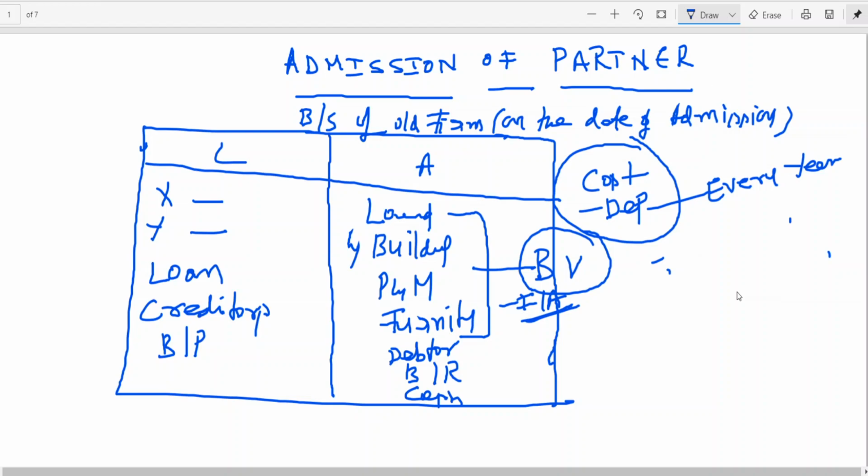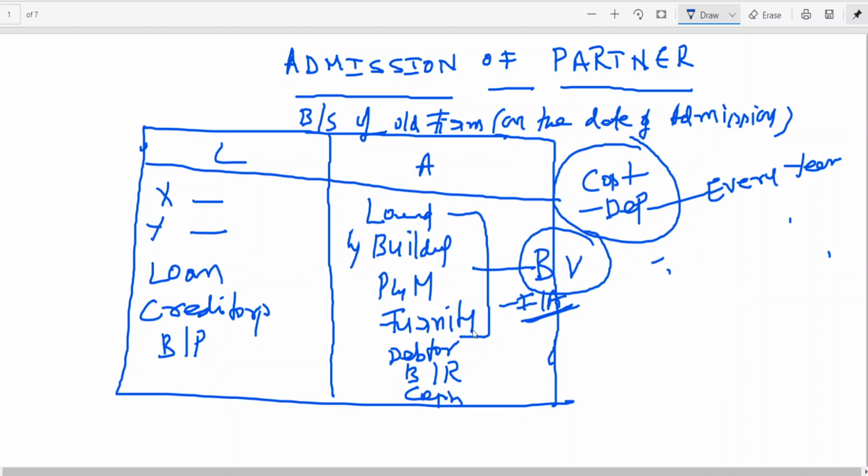Land and building, plant and machinery, furniture, vehicles, any asset must be revalued. When you go for revaluation, sometimes the asset value may increase or sometimes it may decrease, but you should compulsorily go for revaluation of assets.